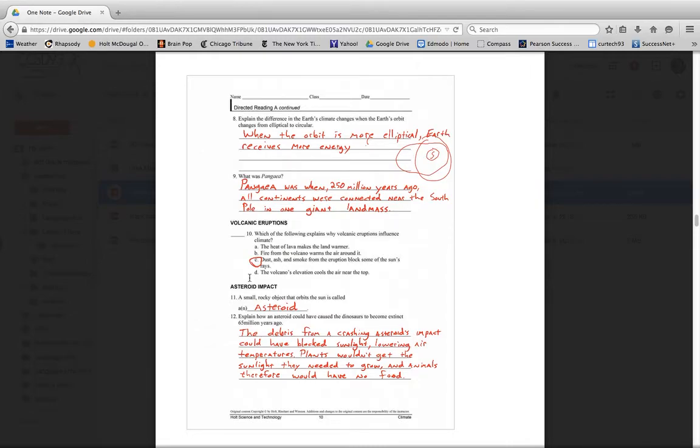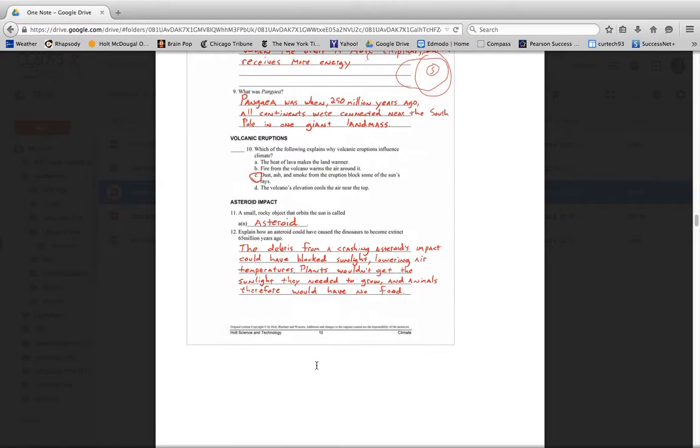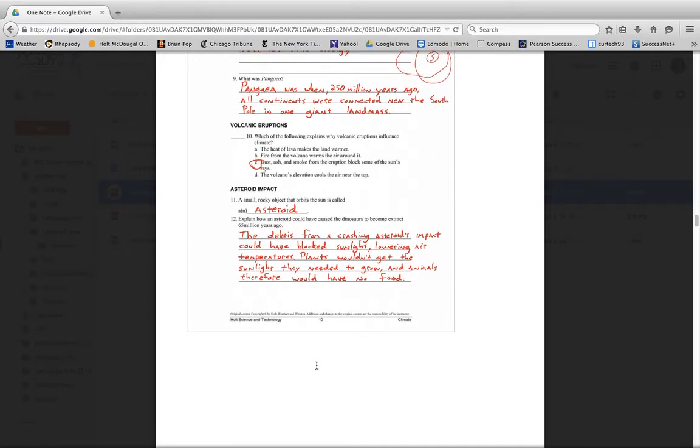It's kind of similar with an asteroid impact. When the asteroid crashes down, it sends so much debris up into the atmosphere that it blocks the sunlight, which lowers temperatures. Plants will die. Animals that eat those plants will die. It causes a lot of changes in climate.